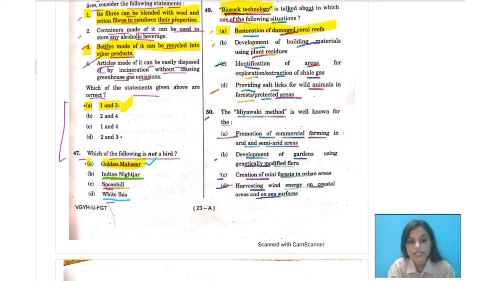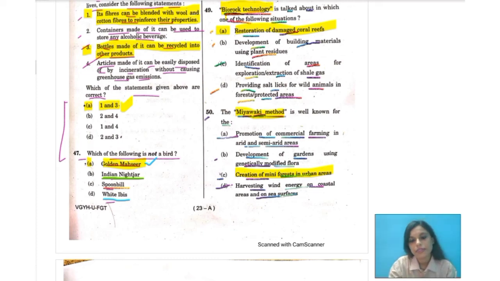First of all, we are talking about the Miyawaki method, and this is all about the creation of mini forests in urban areas. Because in urban areas we have too much population, there's hardly any space for the growth of trees and forests.